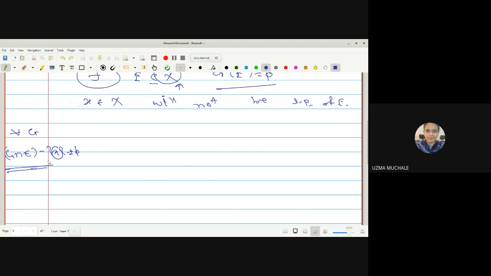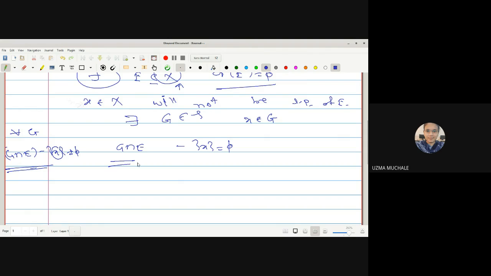If it holds, then we say that X is a limit point of E. But here we say that every point of capital X is not a limit point of E. So we just have to use the definition of not a limit point. Instead of for all open sets G, we can say there exists at least one open set G which contains the point X in such a way that the intersection of G with E minus the point X is empty, right?